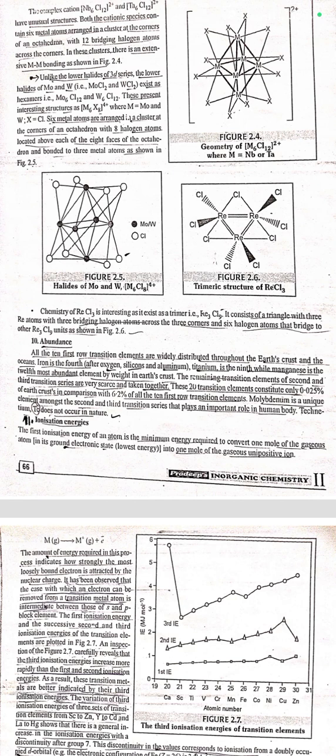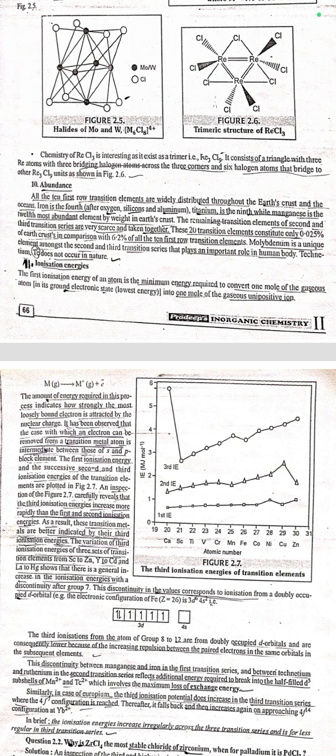The remaining transition elements of the second and third transition series are very scarce, and taken together, these 20 transition elements constitute only 0.25% of the earth's crust, in comparison with 6.2% for all the 10 first row transition elements. Molybdenum is a unique element among the second and third transition series that plays an important role in the human body. Technetium does not occur in nature.